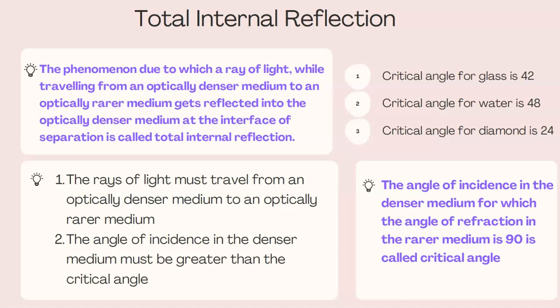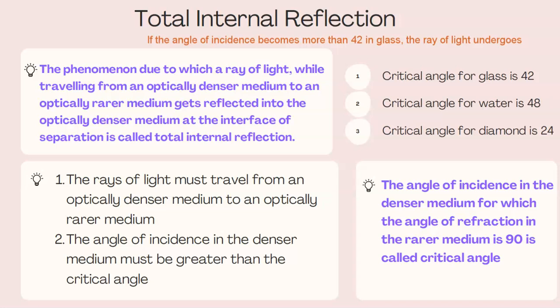It means that if the angle of incidence becomes more than 42 degrees in glass, the ray of light undergoes total internal reflection.